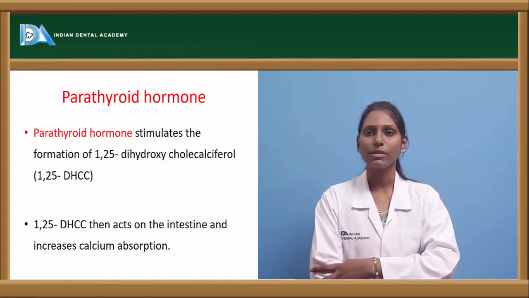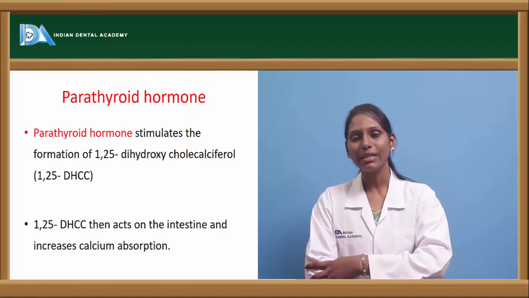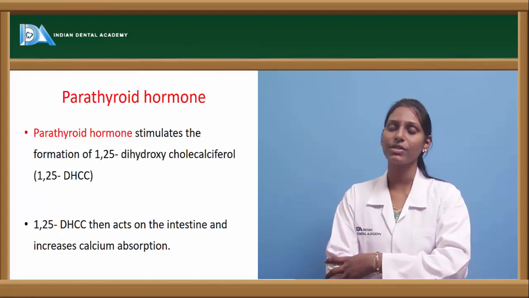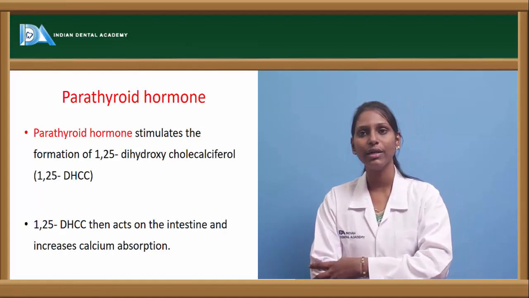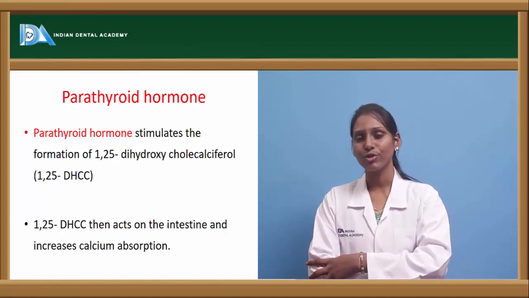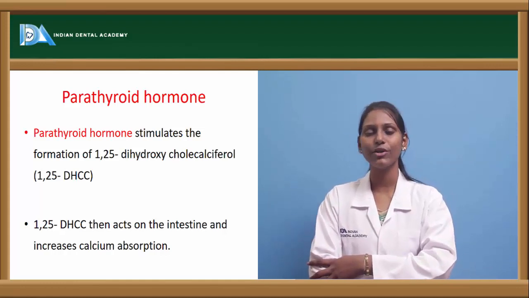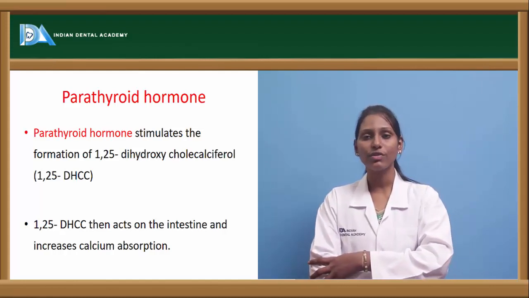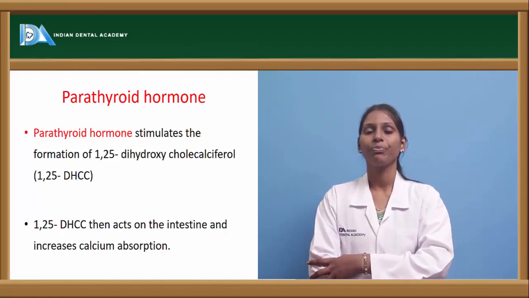There is something called parathyroid hormone. Parathyroid hormone is a hormone secreted by the parathyroid glands, which are present posterior to the thyroid. These parathyroid glands are 4 in number. They have 2 cell types, chief cells and oxyphil cells. Chief cells secrete the parathyroid hormone, and oxyphil cells store it.